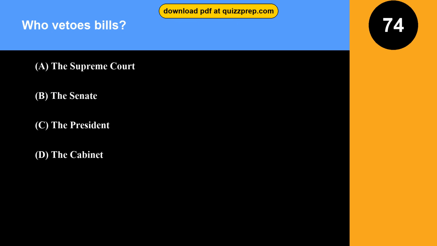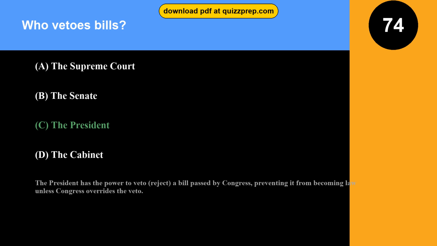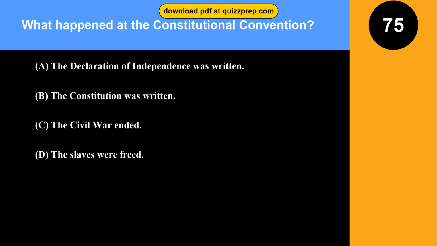Question 74. Who vetoes bills? Option A. The Supreme Court. Option B. The Senate. Option C. The President. Option D. The Cabinet. The correct answer is option C. The President. The President has the power to veto, reject, a bill passed by Congress, preventing it from becoming law unless Congress overrides the veto. Question 75. What happened at the Constitutional Convention?